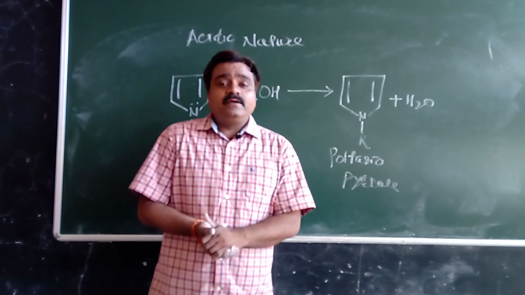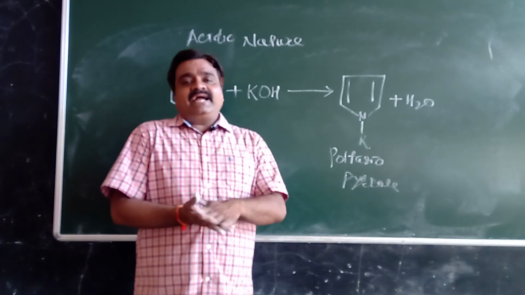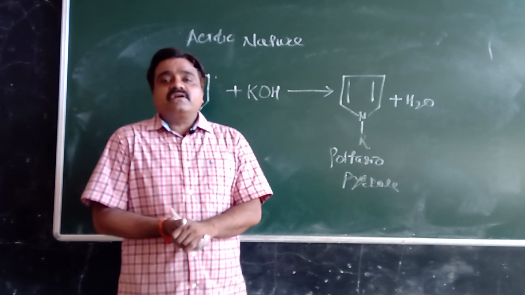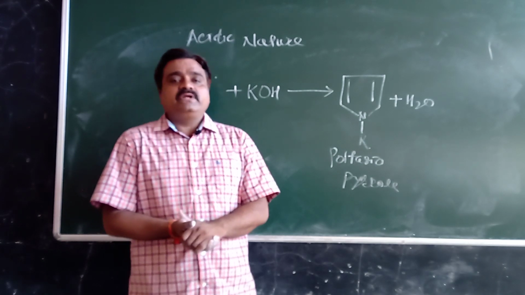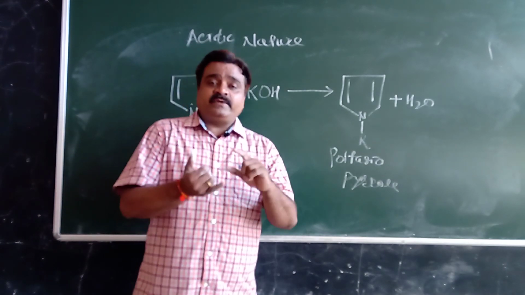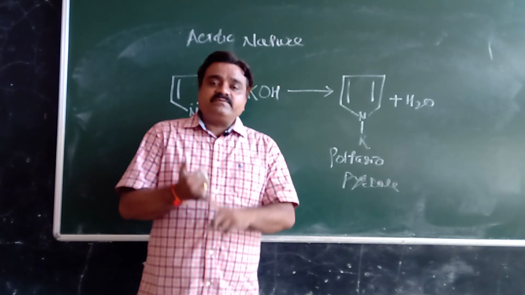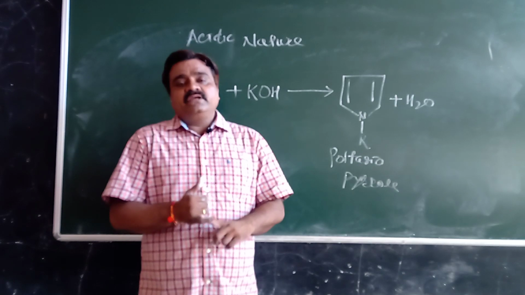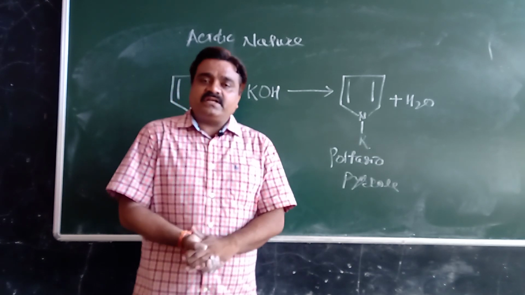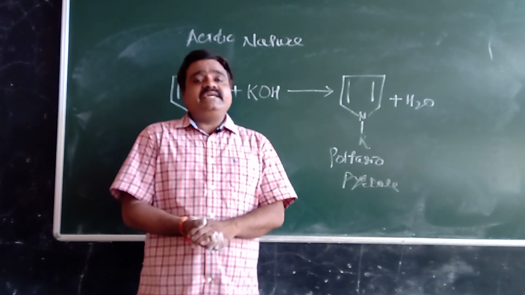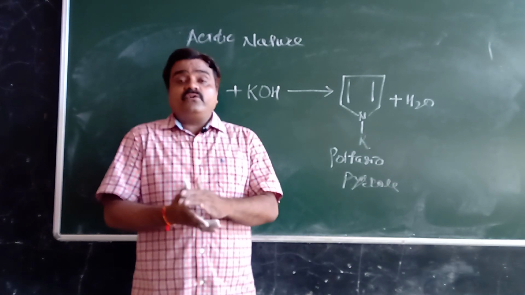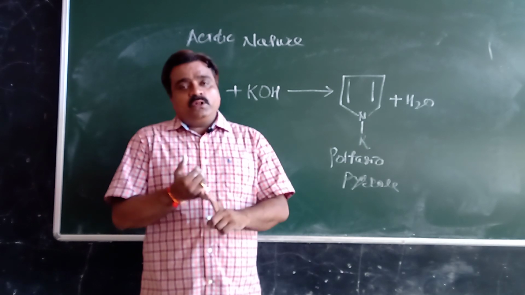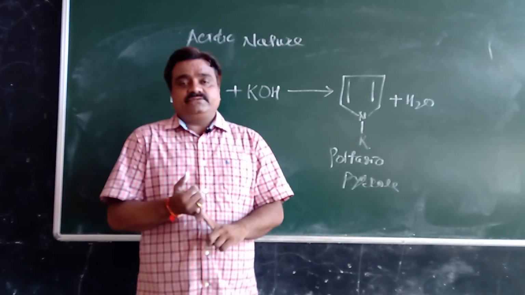For example, pyridine. Third one is condensed heterocyclic compound, where a 5 or 6-membered heterocyclic compound is condensed with an aromatic ring. For example, indole and quinoline.